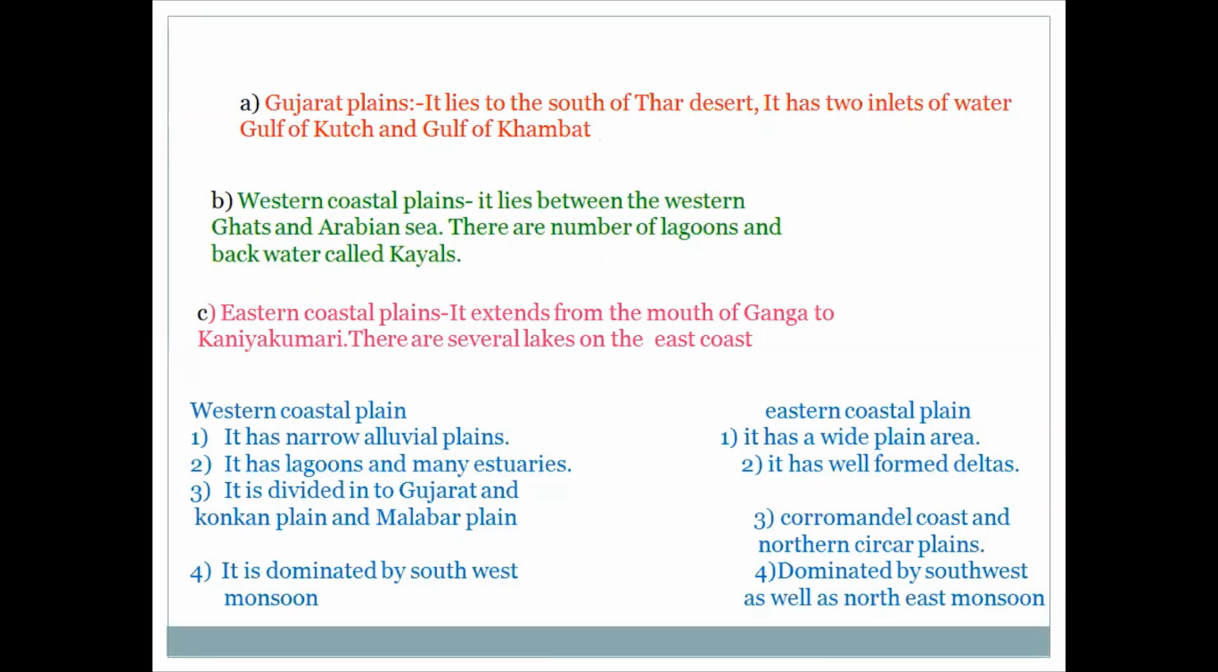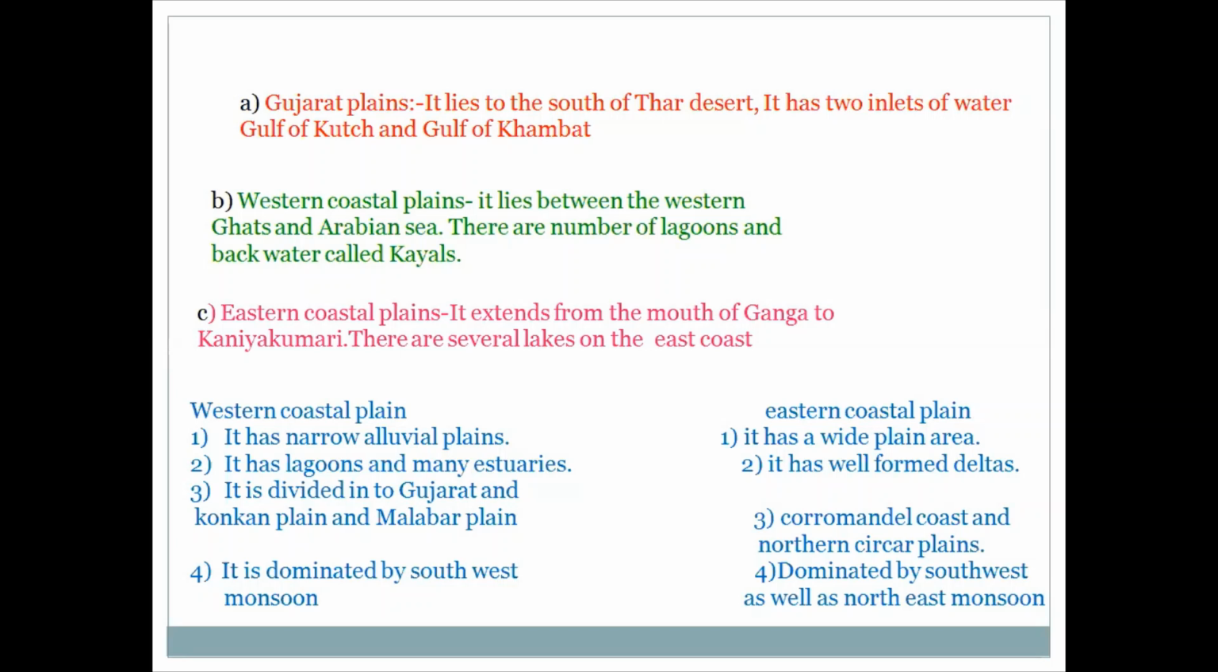Western coastal plain, it lies between the Western Ghats and Arabian Sea. There are a number of lagoons and backwaters called Kayals. Eastern coastal plain, it extends from the mouth of Ganga to Kanyakumari. The northern half of the coastal plain is called Northern Sarkar. The southern half of it from Nellore to Kanyakumari is known as the Coromandel coast. There are several lakes found in the eastern coastal plains. There are Chilka Lake in Odisha, Koleru and Puliket Lake in Andhra Pradesh.